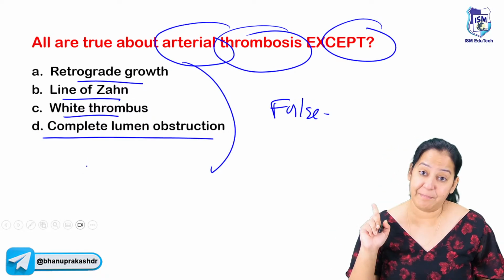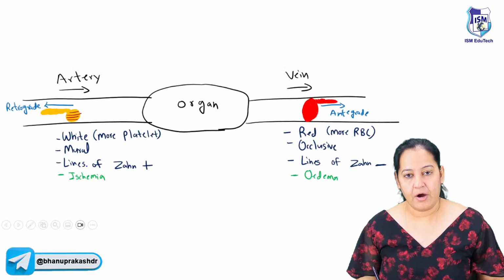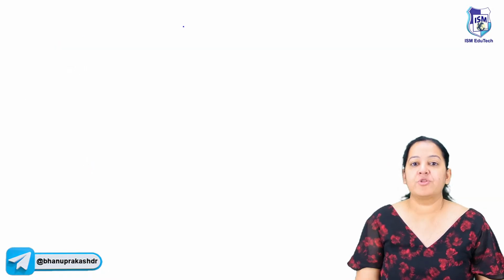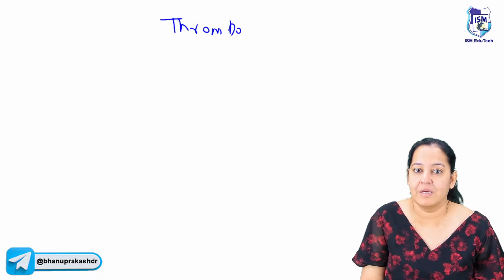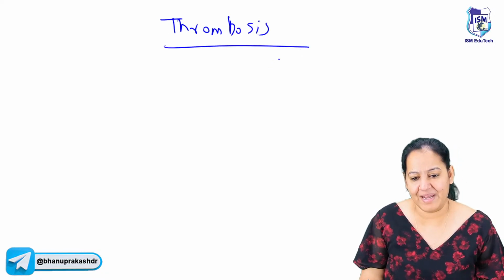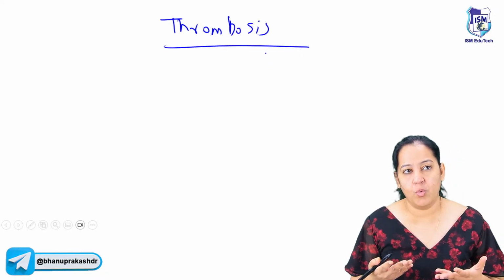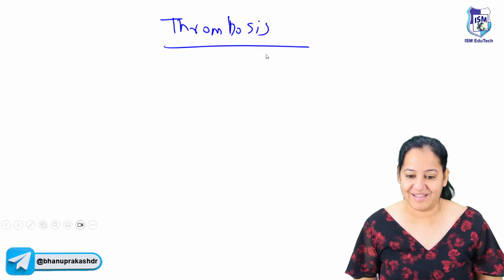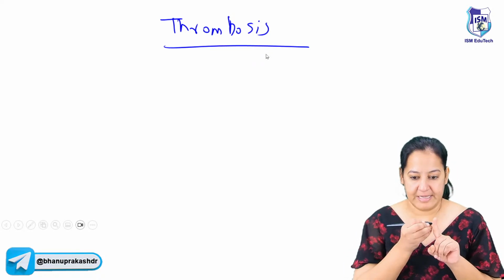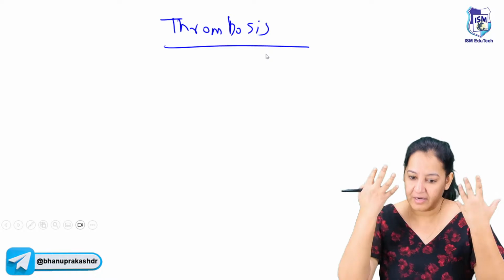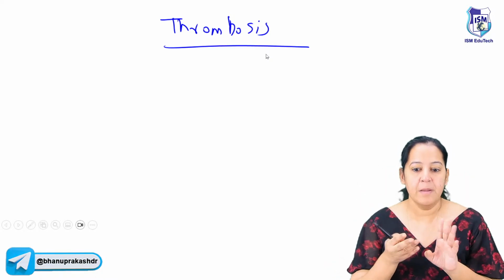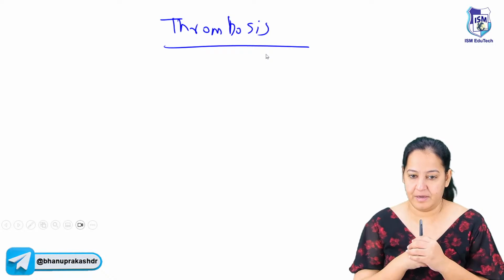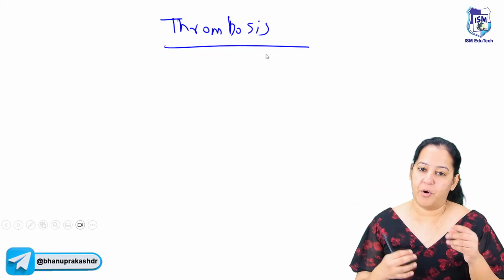Don't worry. First, let me explain thrombosis. Before coming to the topic, you tell me, what is thrombus? Many of the students, I'm damn sure they don't even know what thrombosis is. So start from the beginning, start from zero. I'm assuming you know nothing. Imagine I'm having a cut here. So what will happen? I'm having a cut or injury anywhere on the body. You say, ma'am, you will bleed from that point because the blood vessel gets disrupted there. So with an injury anywhere on the body, we have bleeding.